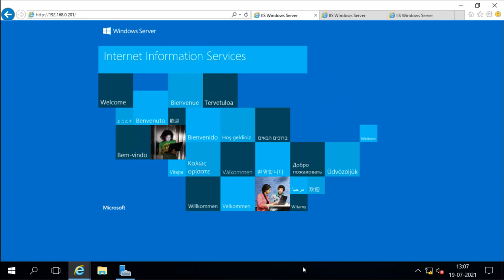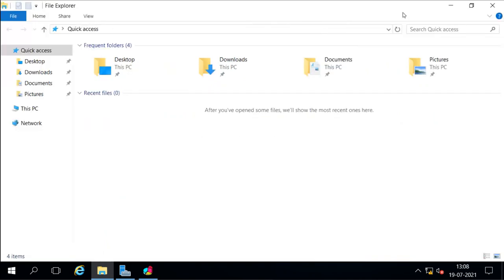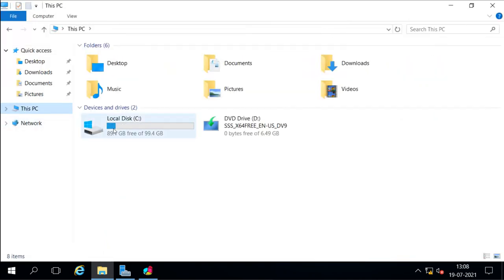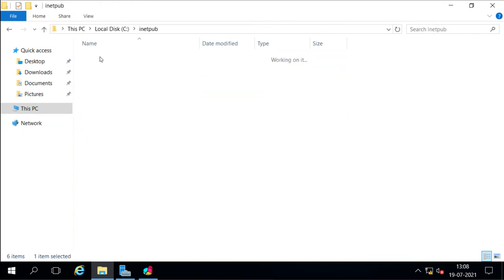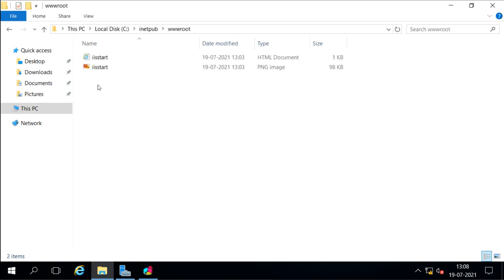So I will go to server 2 first. Web services use the web directory here. It has the web directory under the C drive, under inetpub, we have this wwwroot directory. All the pages we want to have for our website should be loaded here. Right now there is only one page, the default page. It shows this page when we don't have any website home page or data.